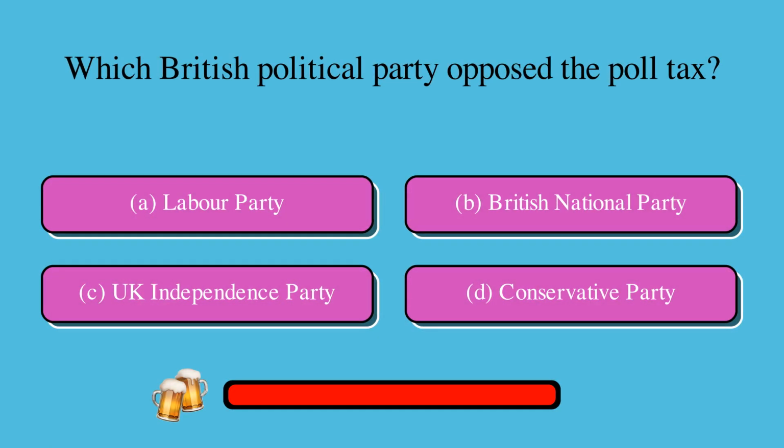Which British political party opposed the poll tax? Is it A, Labour Party, B, British National Party, C, UK Independence Party, or D, Conservative Party? The correct answer is A, Labour Party.